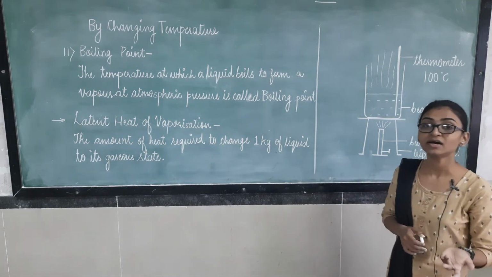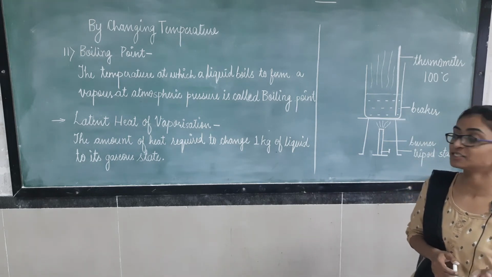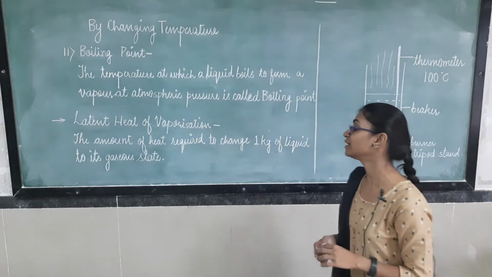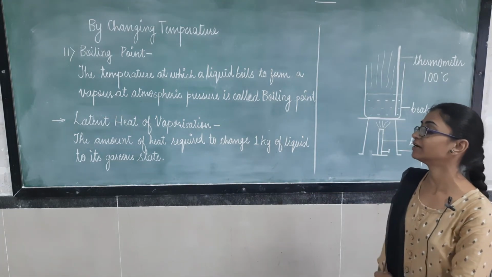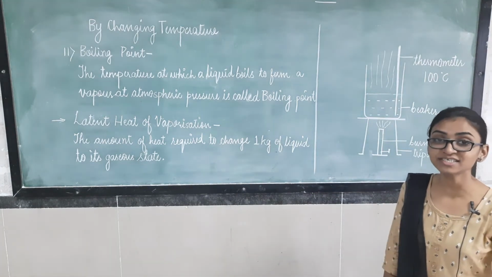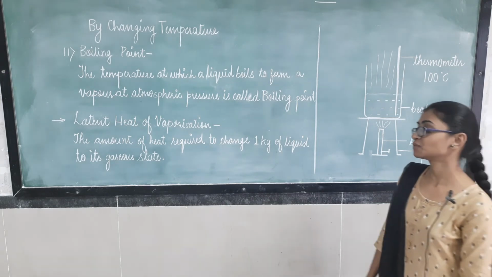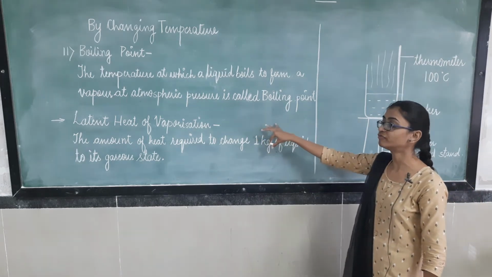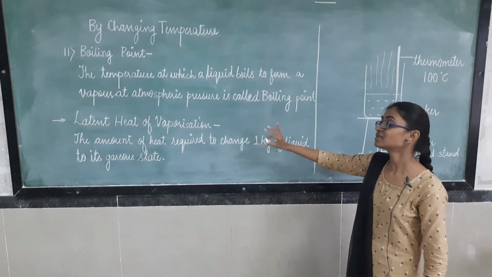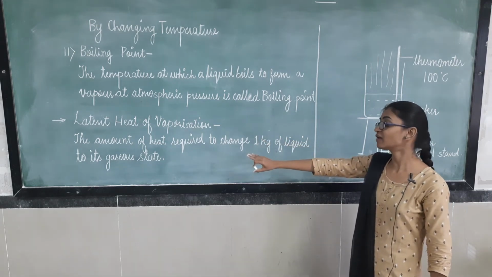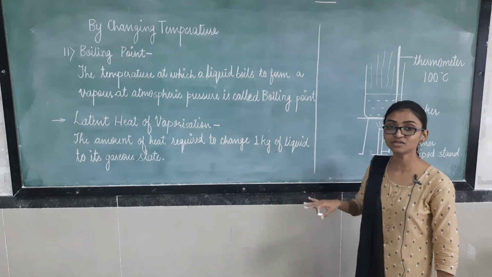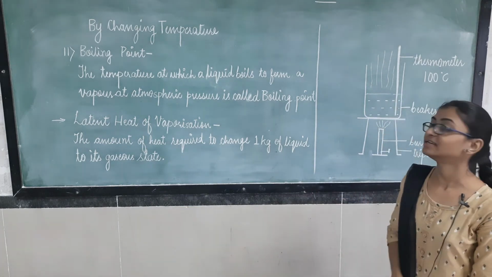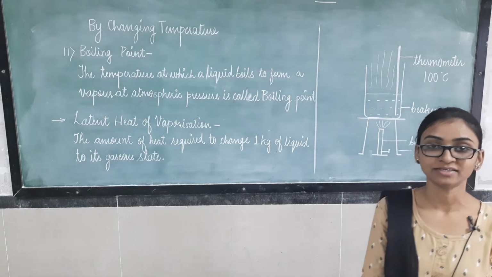So what is latent heat of vaporization? The amount of heat required to change 1 kg of liquid to its gaseous state is known as latent heat of vaporization.